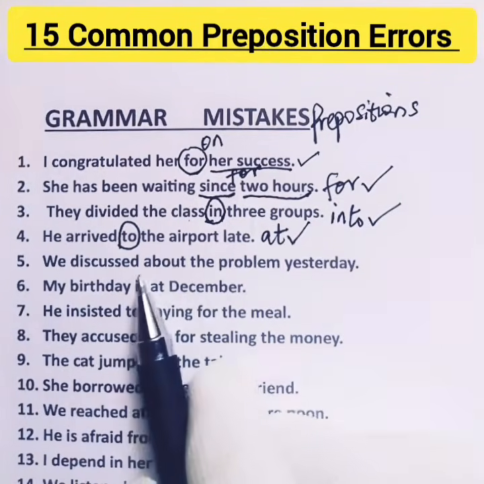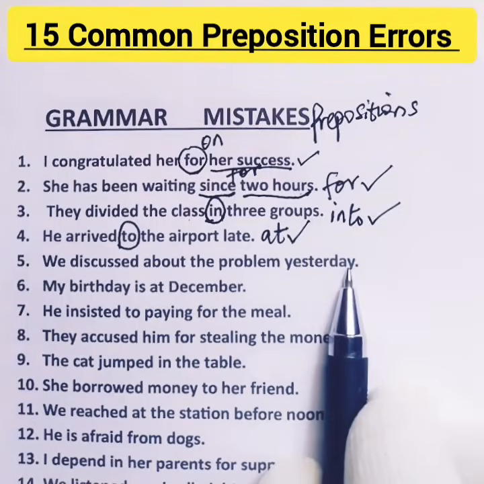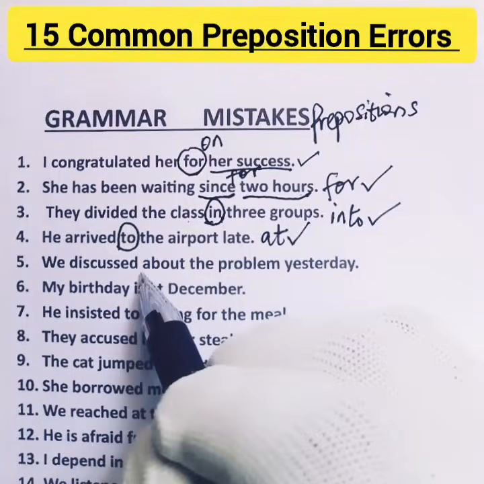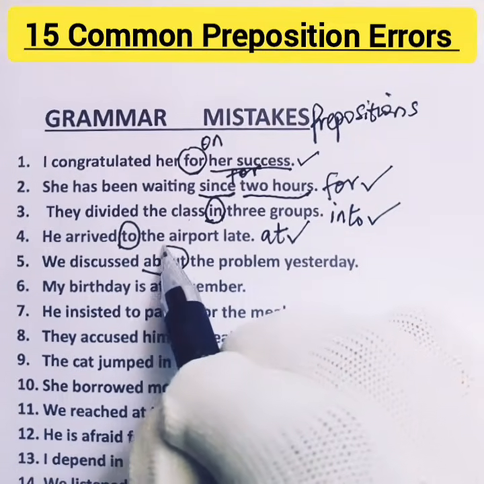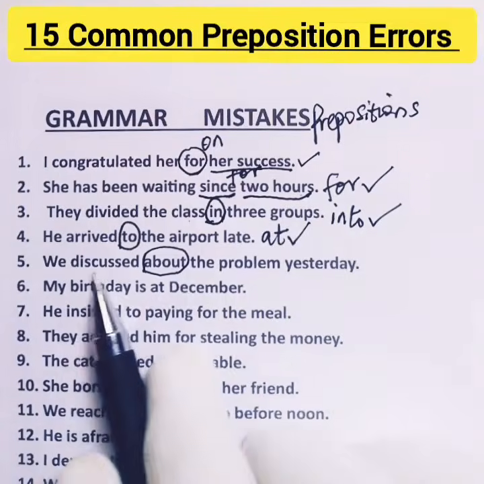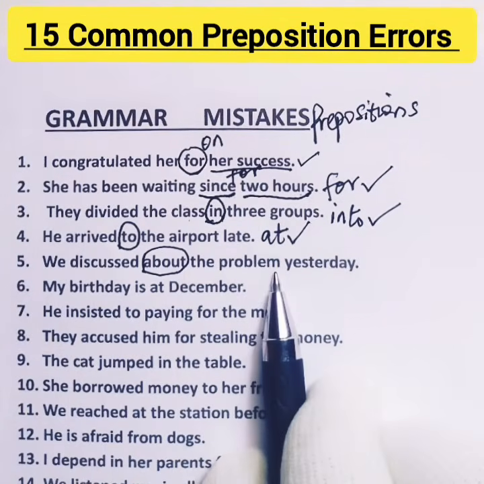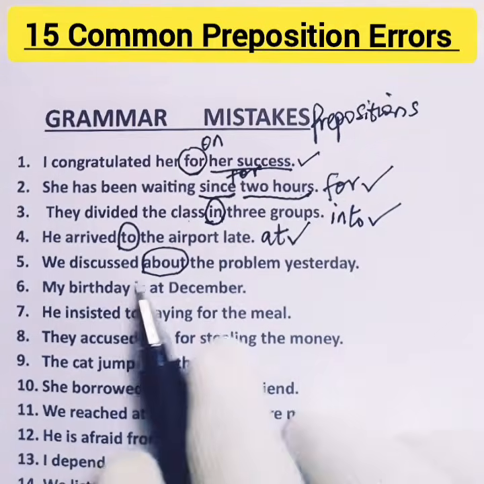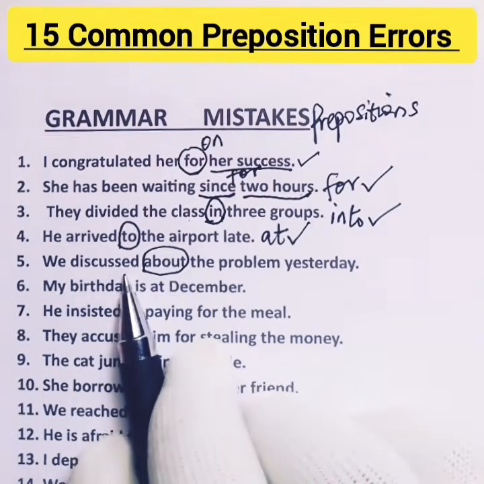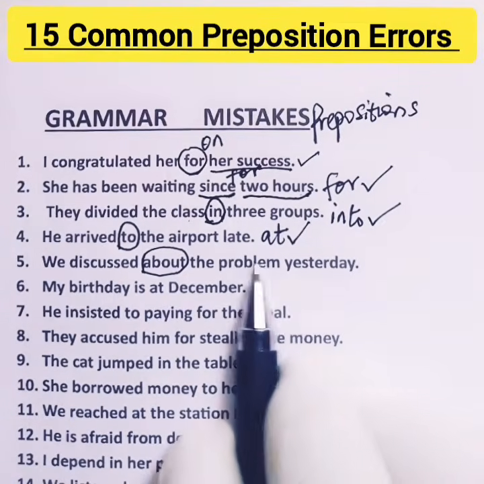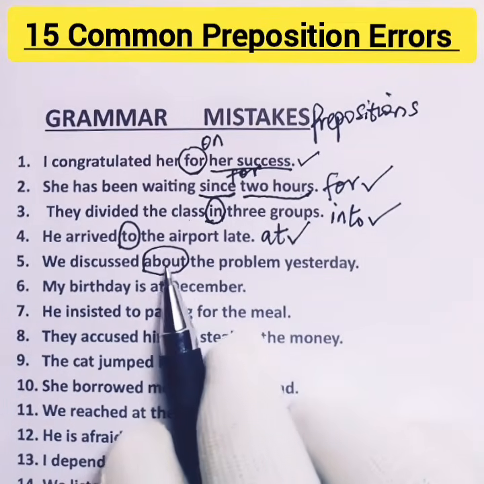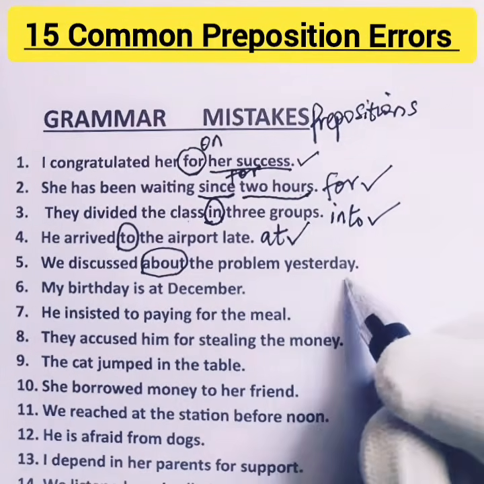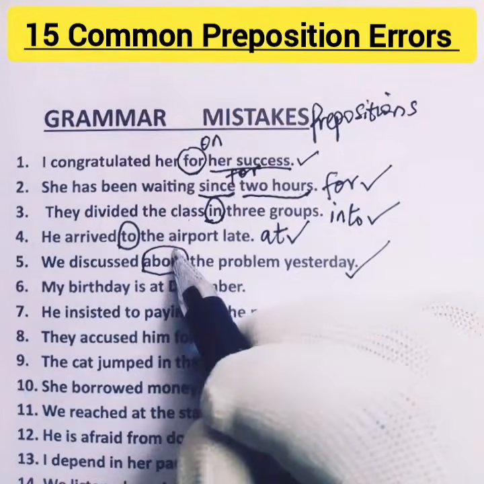5. We discussed about the problem yesterday. What is wrong in this one? It is about. About shouldn't be here. This sentence does not need a preposition. Simply say, we discussed the problem yesterday. When using the word discussed, go ahead and mention what was discussed. You don't need about. Okay? We discussed the problem yesterday. So this should be cancelled.